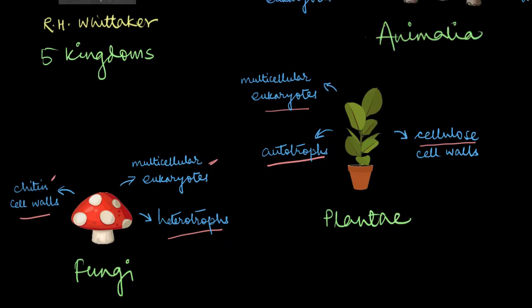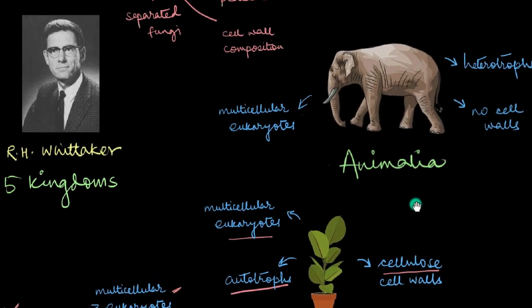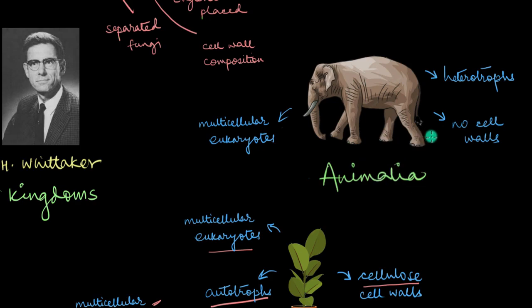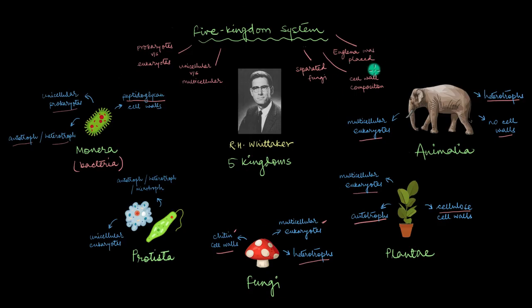The fifth kingdom is Animalia, the kingdom of animals. All animals are exclusively heterotrophic multicellular eukaryotes. They're the most complex organisms to ever exist on our planet. And as you've probably guessed by now, animals don't have any cell walls. The five kingdom classification was a very well made system back in the day.